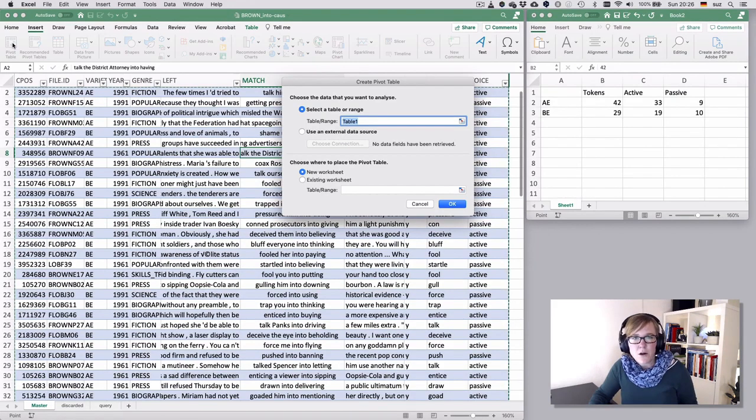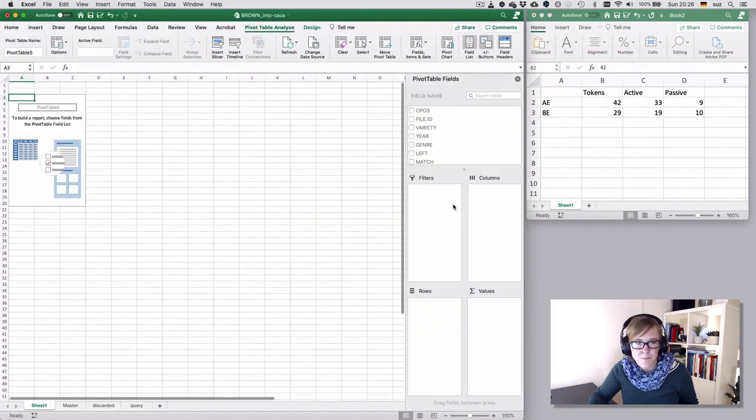Then you get this dialog where Excel tells you, I've guessed the range that you want to cross-tabulate, and if you are in a table, then that should be your data set. And the second one is choose where to place the pivot table. By default, Excel asks you to do that into a new worksheet, and that's what I would recommend very strongly, because now you're doing a summation or an aggregation of your data that should be kept separate from your raw data. So we select OK.